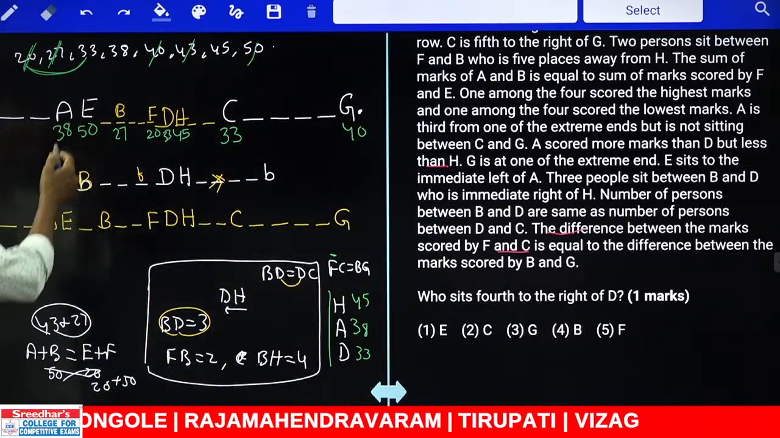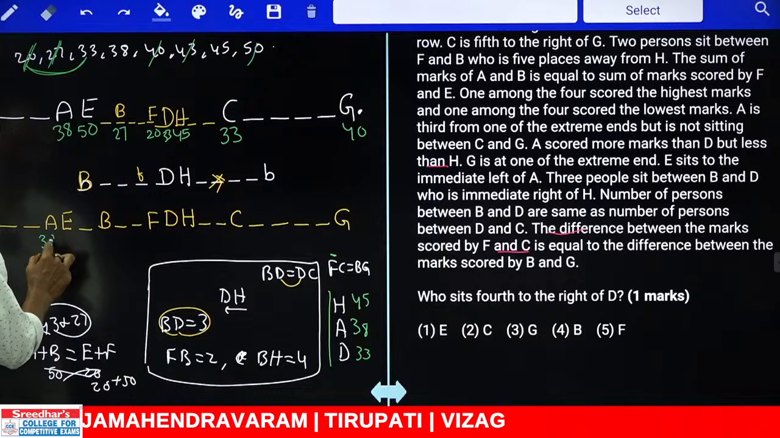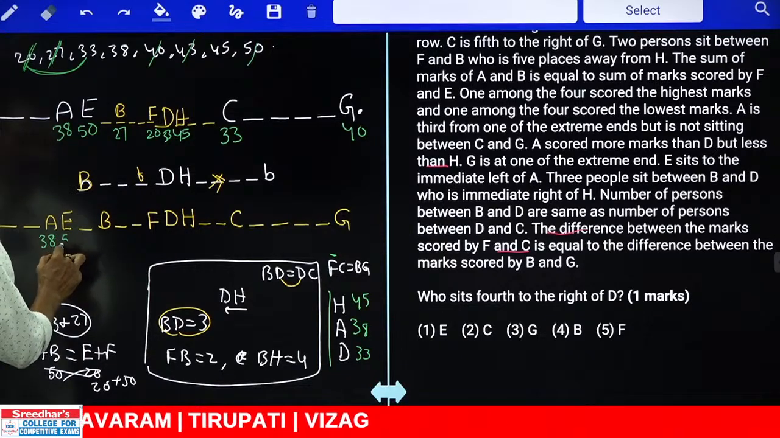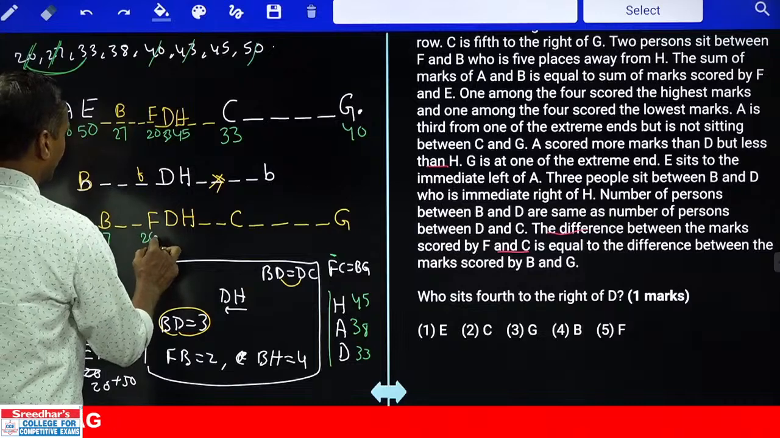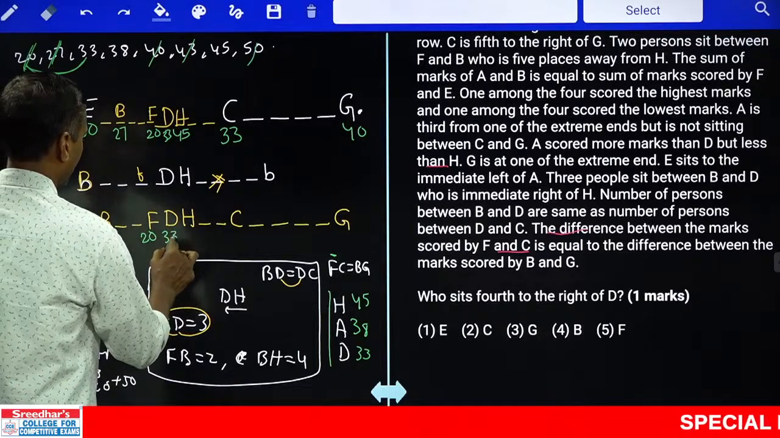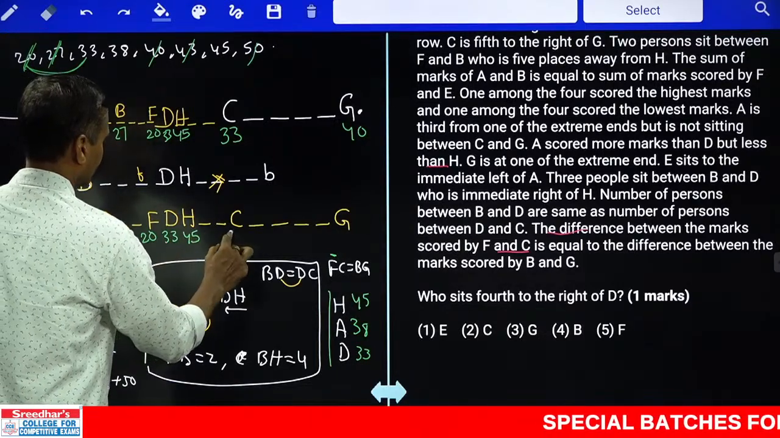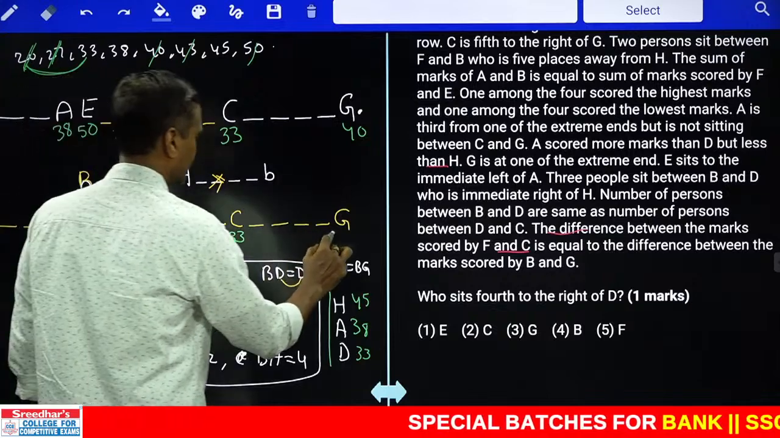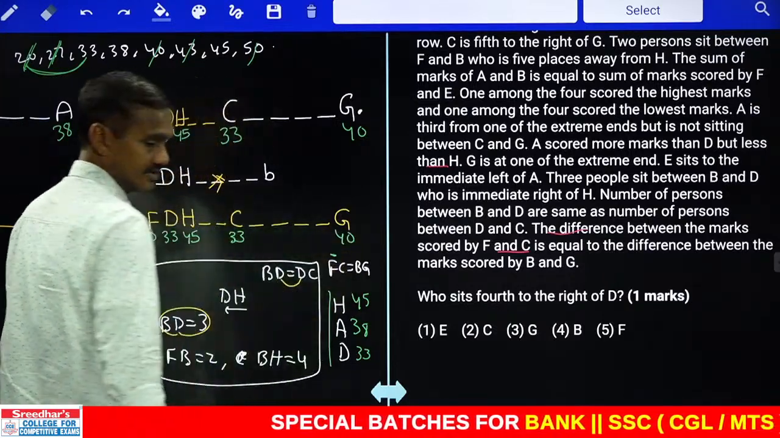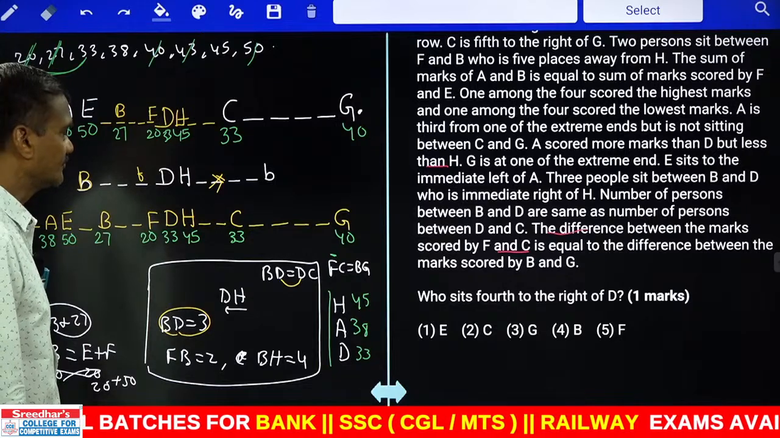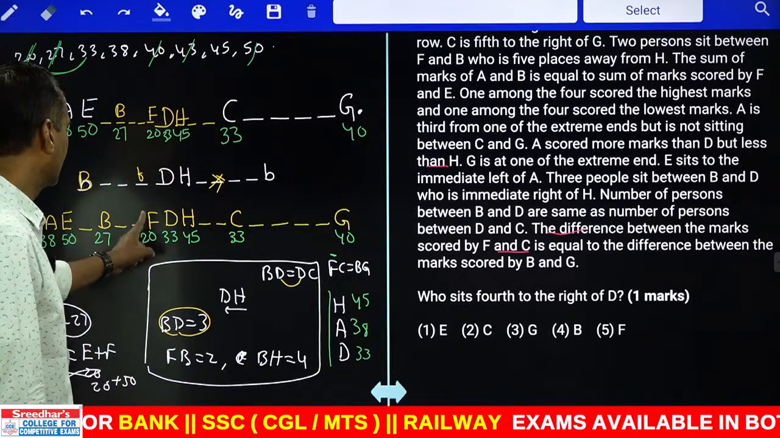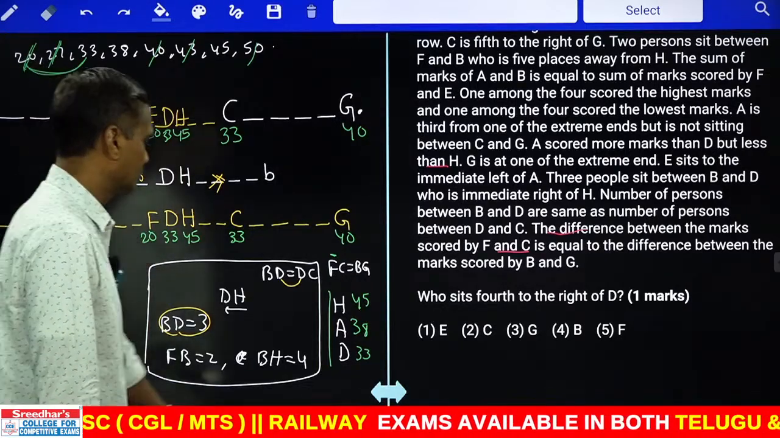Clear? Check the numbers. A is 38, E is 50, B is 27, F is 20, D is 33, H is 45, C is 33, and G is 40. Now these are the values. Then who sits fourth to the right of D? From D, fourth to the right: 1, 2, 3, 4. B, that is choice 4.